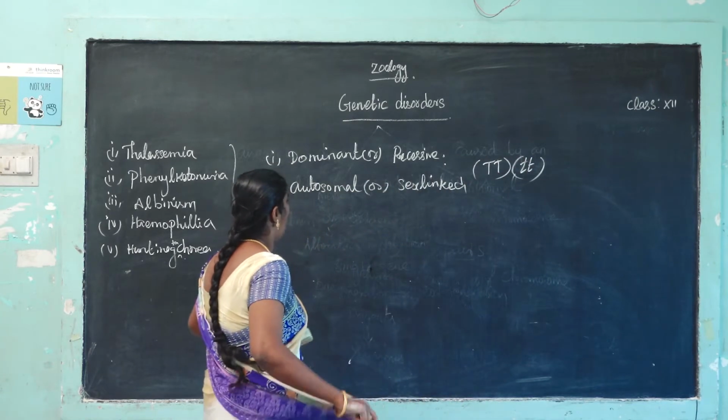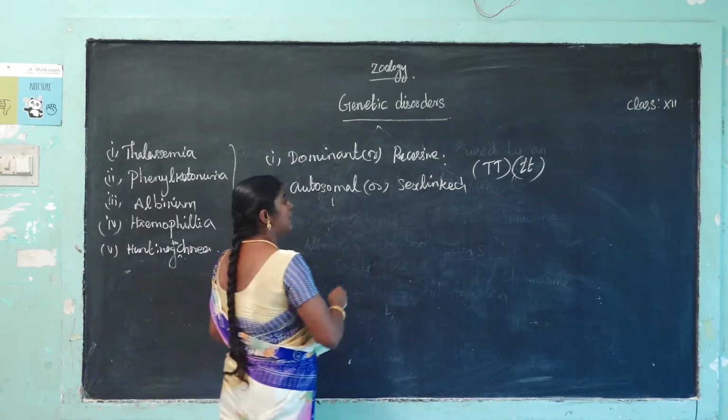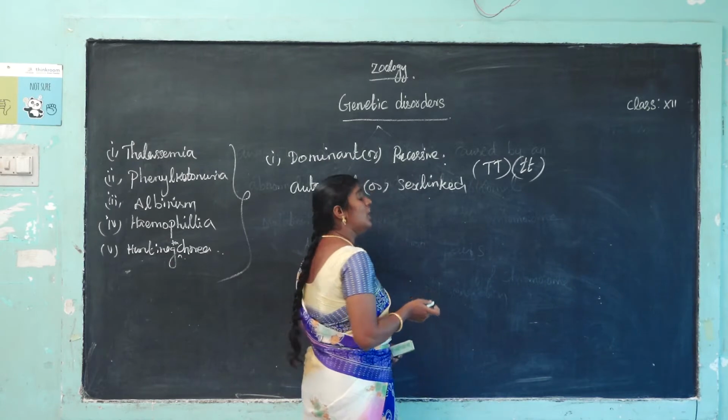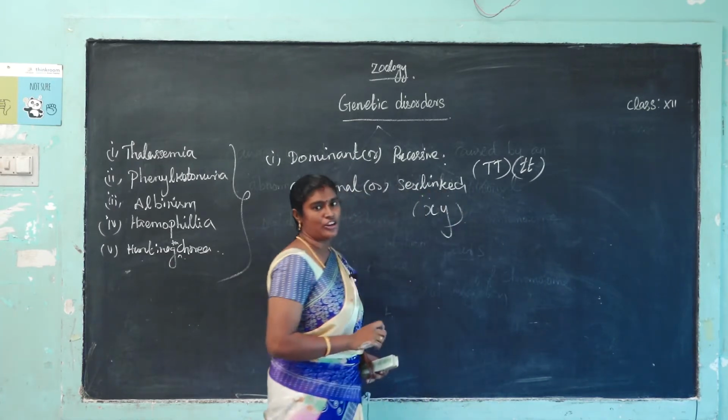Autosomal means body chromosome, it may affect the body chromosome. Sex-linked means it may affect the sex chromosome, X chromosome or Y chromosome.